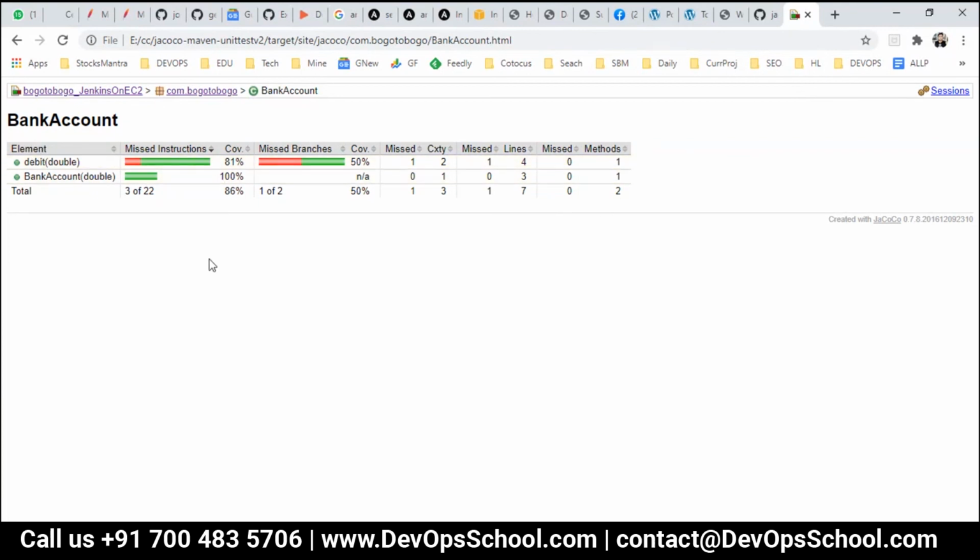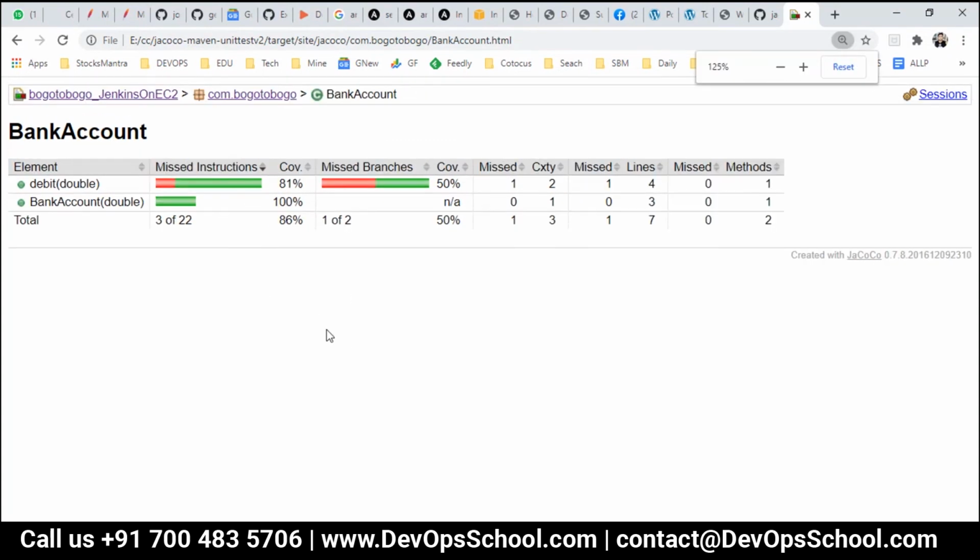By the way, the project is damn small, so you are not getting a very attractive dashboard. But if you have so many jars, so many classes, so many methods, you will love this dashboard. So guys, this is a way. So where is the lacking here? What is the problem here? So debit needs to be used more. Here we missed the instructions, missed the branches, missed one, and like that.